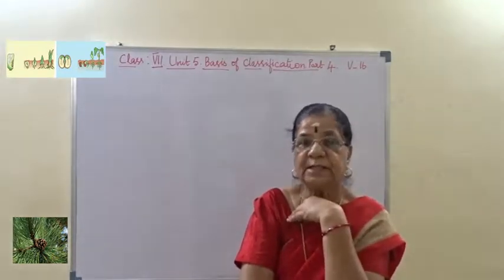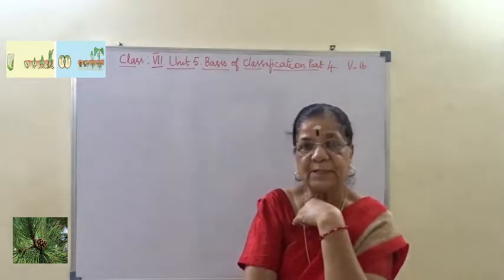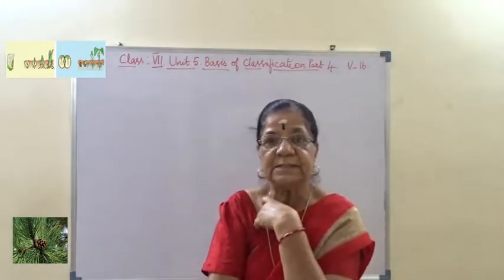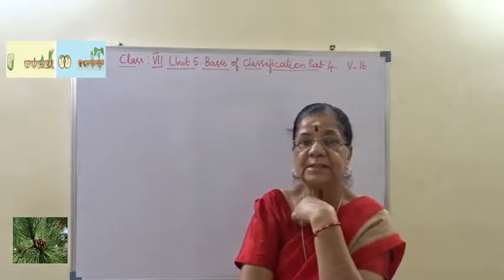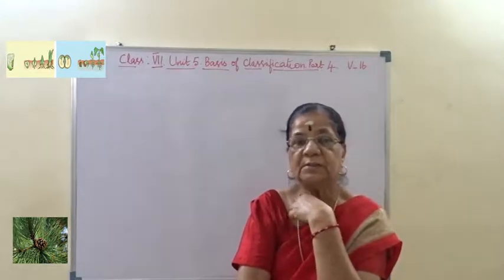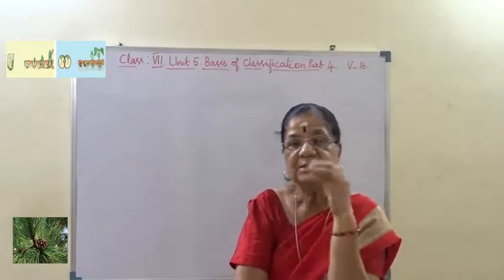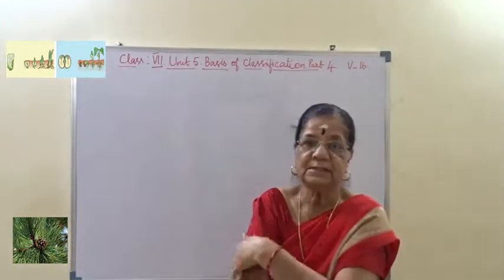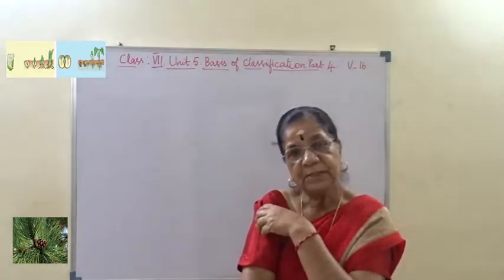Example, Funaria. The Funaria plant will have root-like, stem-like and leaf-like structures. They reproduce by spores and the asexual method. Normally in lower bryophytes, they reproduce first sexually and then they undergo asexual reproduction. I hope you understand this.